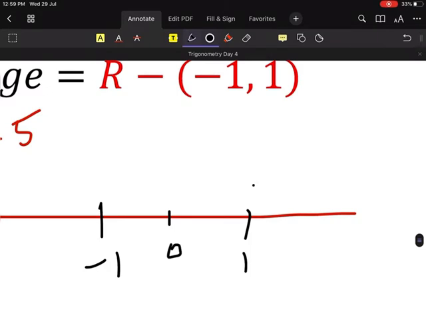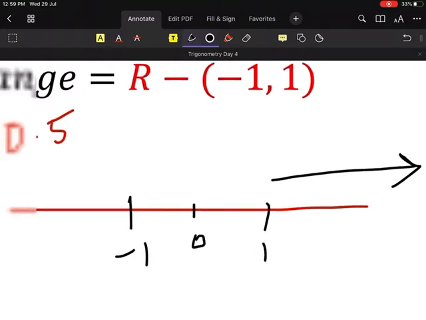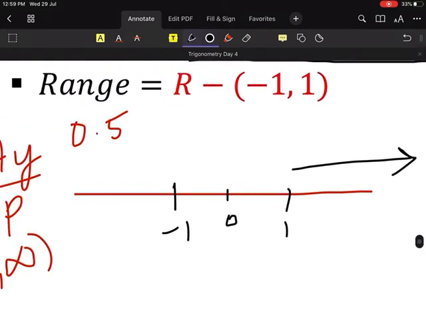Less than 1 means what? This side? Yes or no? So sec x values will be this. Please tell me, clear or not? Sec x value will be more than 1? Yes. And I told you what? We will create the same picture on this side also. So sec x value will be less than minus 1. Please tell me yes or no.